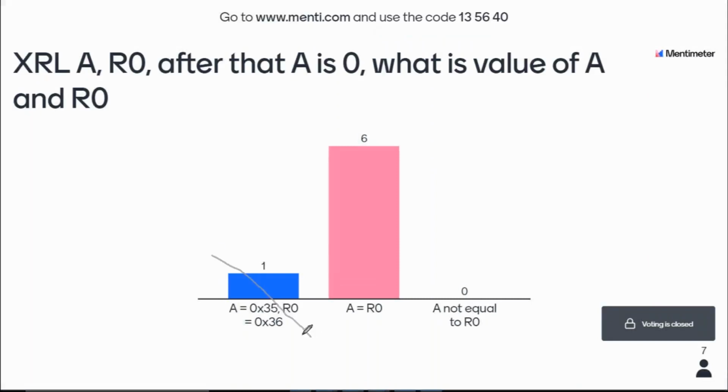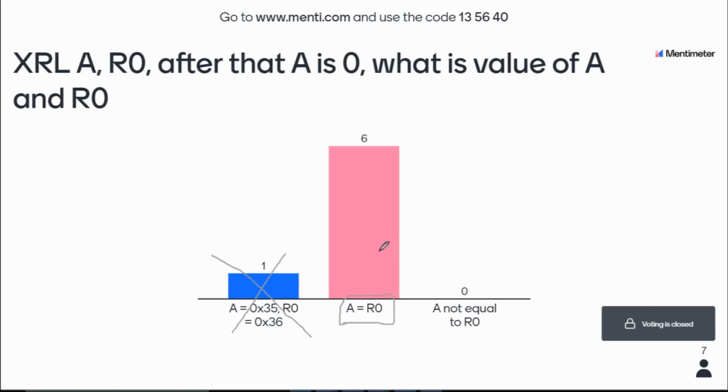Okay, so this is wrong. This is wrong primarily because if the two values are unequal, then there is no guarantee that A will become 0. A equal to R0 is one condition in which an XOR of that value can become 0.